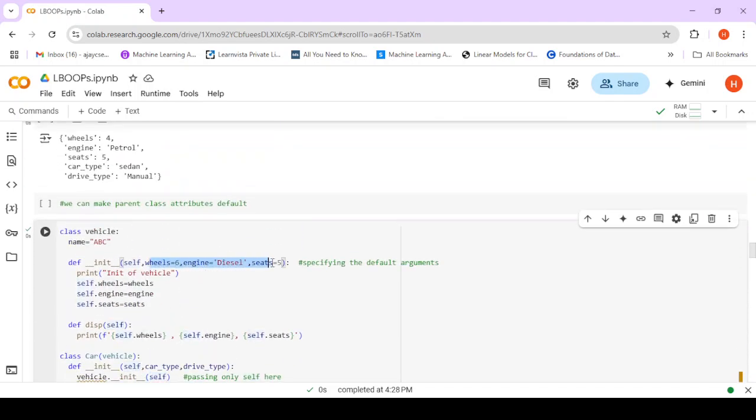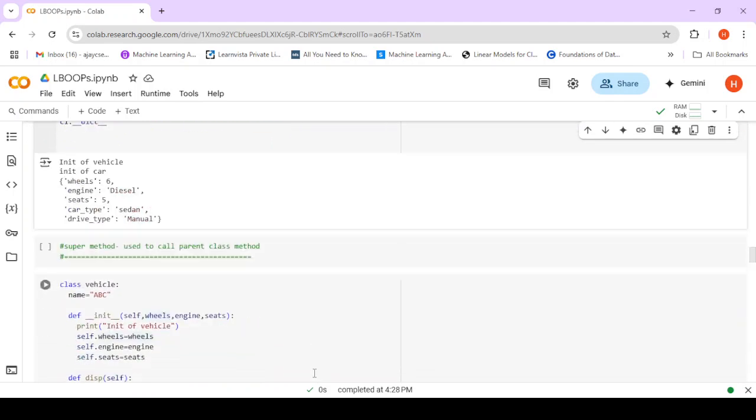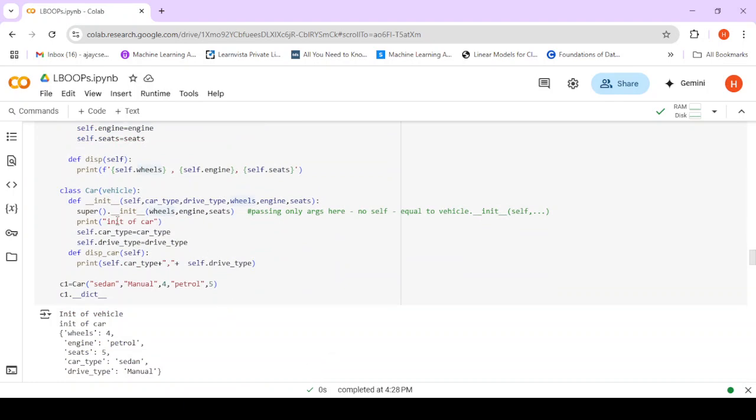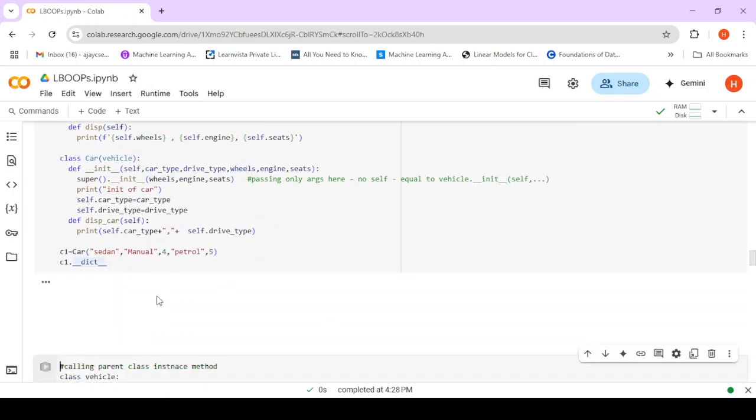Here the default arguments are getting passed, and here the super method is being used.